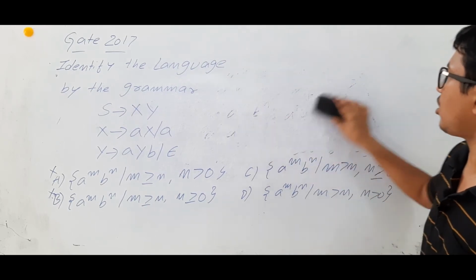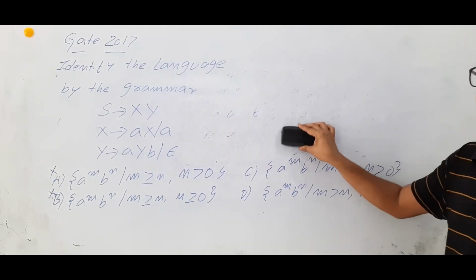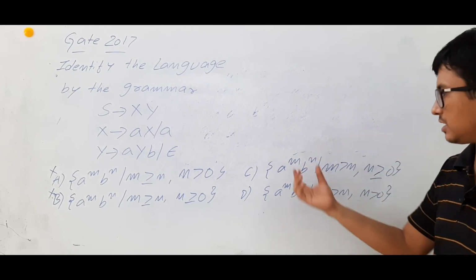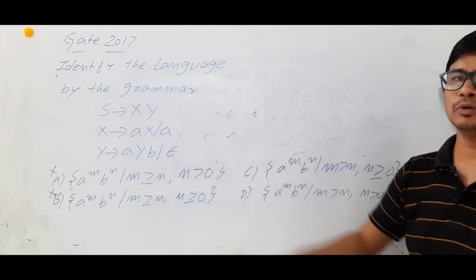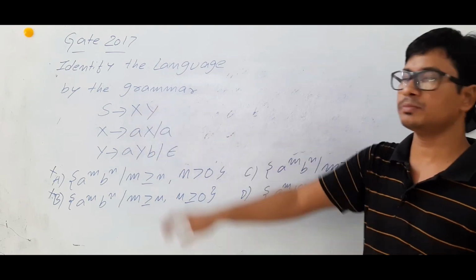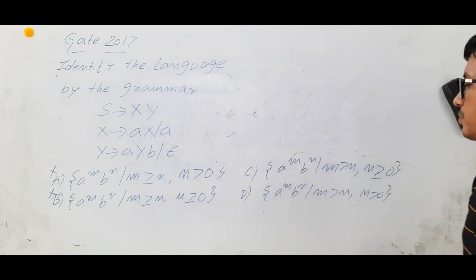I will check whether option D is right or not. If option D is wrong, then obviously option C is right, because the strings which belong to language C can be generated, and the strings which cannot be generated from this grammar are not there in the language. So it is looking correct. Now we will see option D.